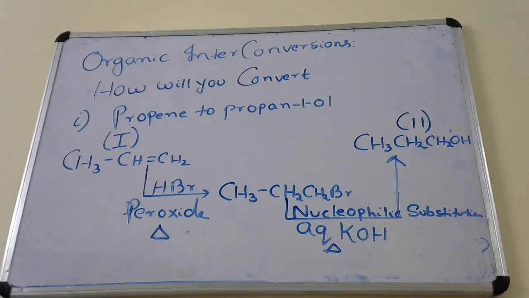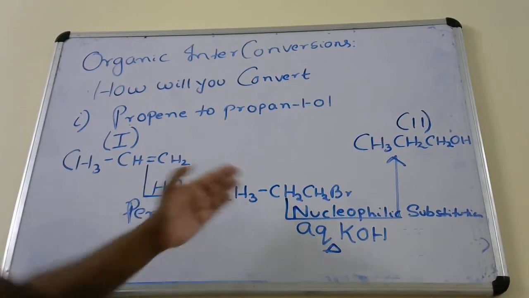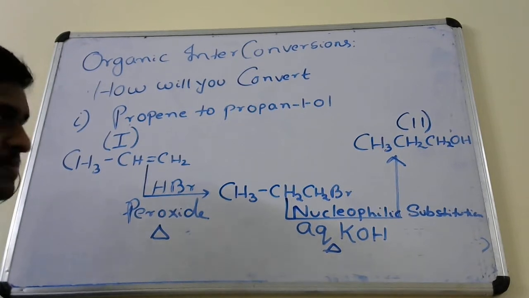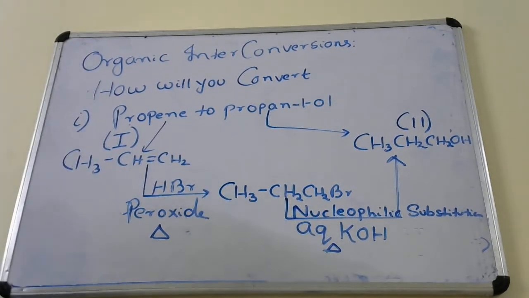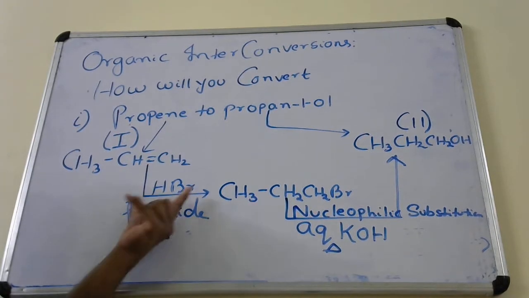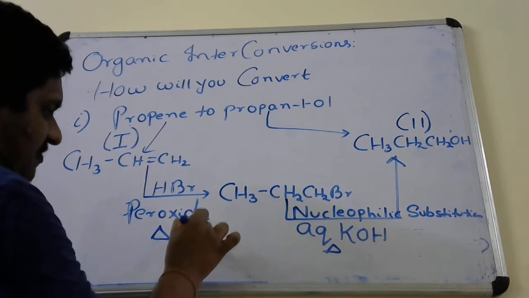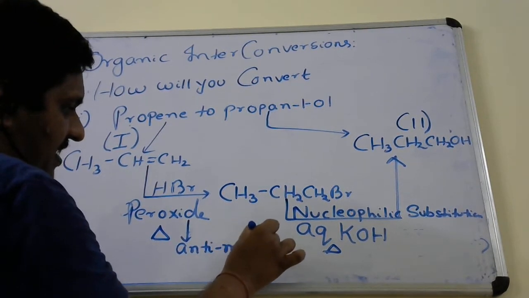So to convert propene into propan-1-ol, first you convert propene into bromopropane. You convert propene into bromopropane by giving HBr and peroxide. This is called the anti-Markovnikov effect. What is the anti-Markovnikov effect?